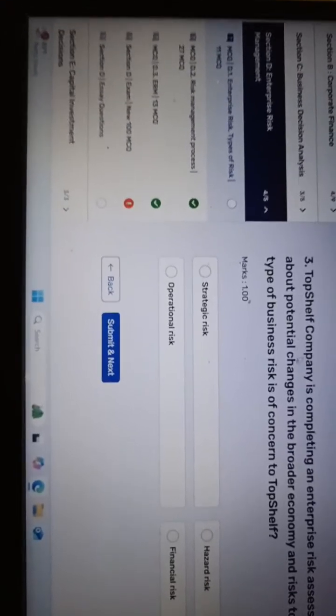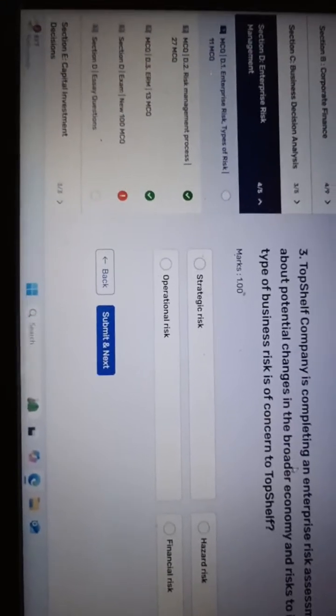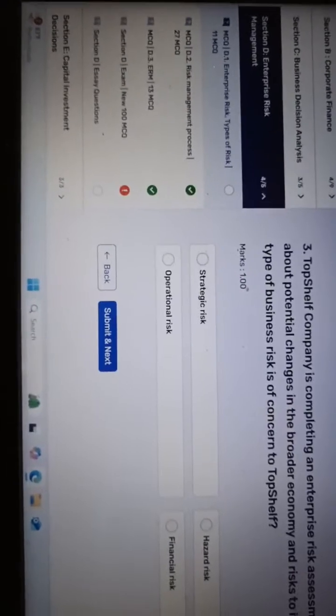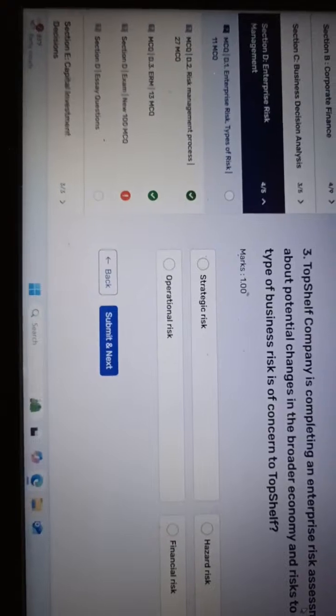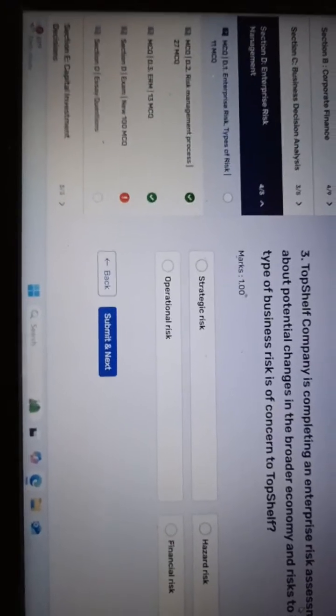Top Shelf is a company completing an enterprise risk management assessment. This means they already identified the risks and are now assessing.